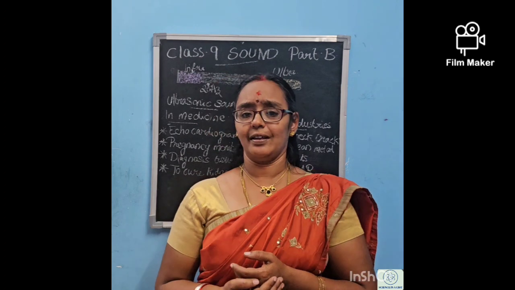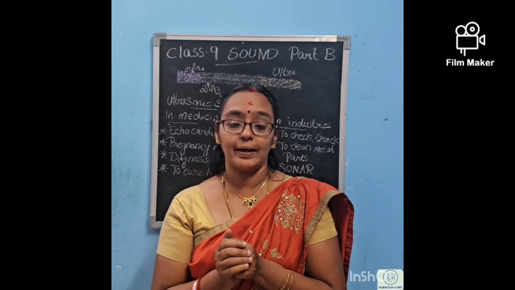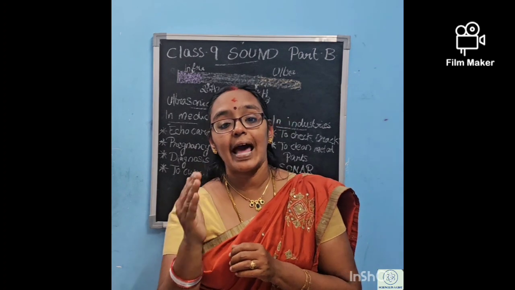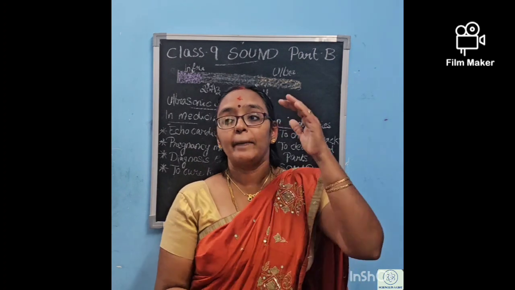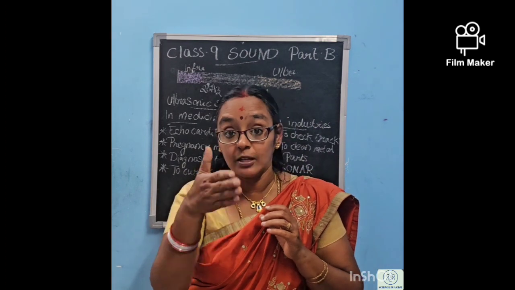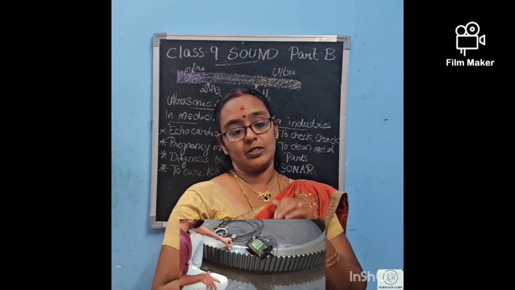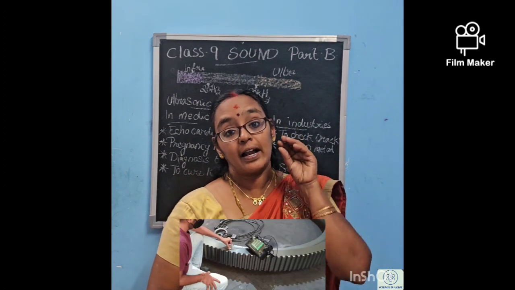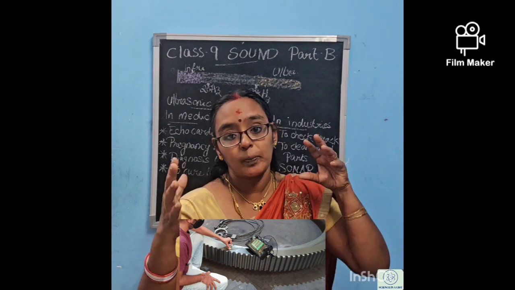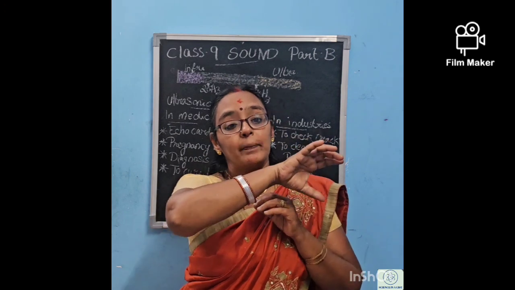Now coming to the industrial area. In industries, this ultrasound is also helping for seeing cracks in metal. If the metal is thick and solid, we will not be able to find a crack if it is present in between, isn't it? So how are we able to understand? A transmitter is fitted to the metal, and this transmitter makes an ultrasound. This ultrasound is allowed to pass through the whole metal. If there is no crack, it will move from the beginning to the end.